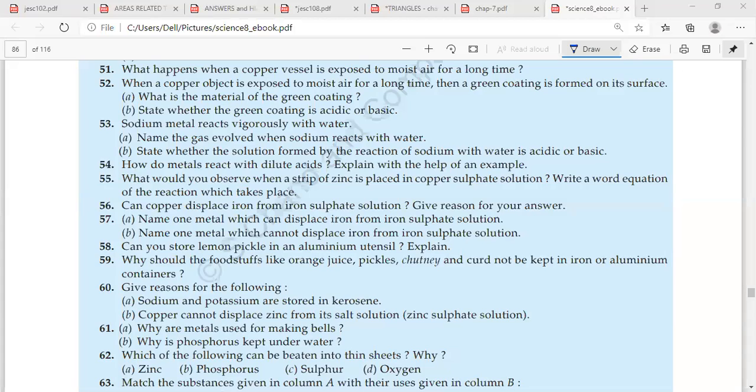Ma'am, in chemistry, diagrams will only be of fractional distillation and normal distillation, right? Only those two. Yes, only those two. And this one is the sublimation process. Okay, ma'am. Sublimation.